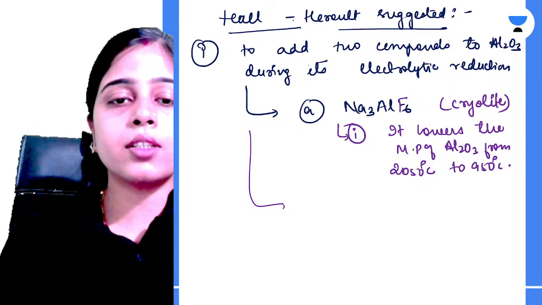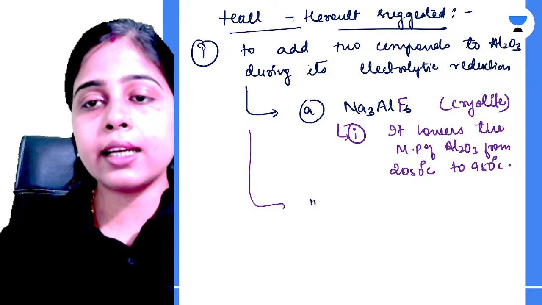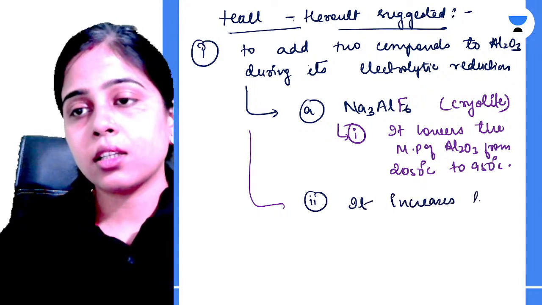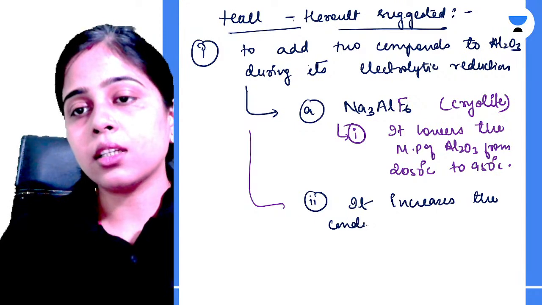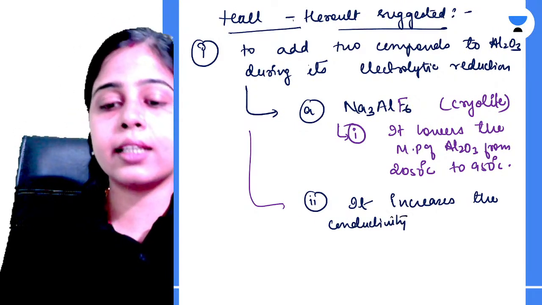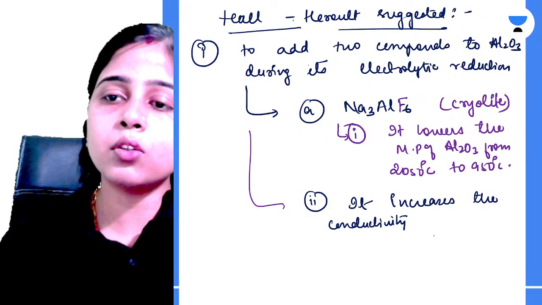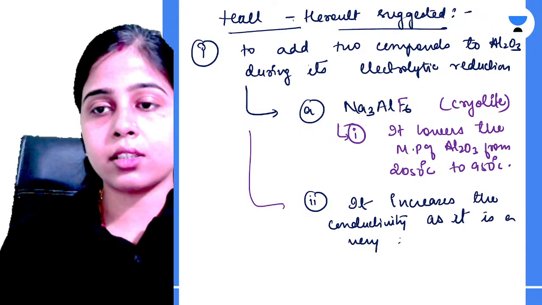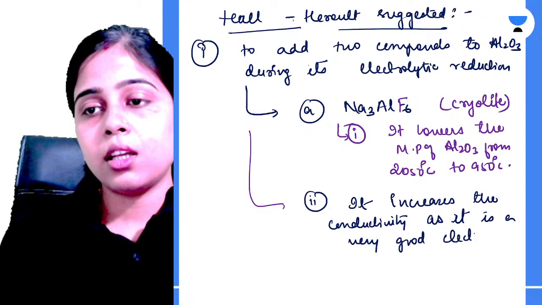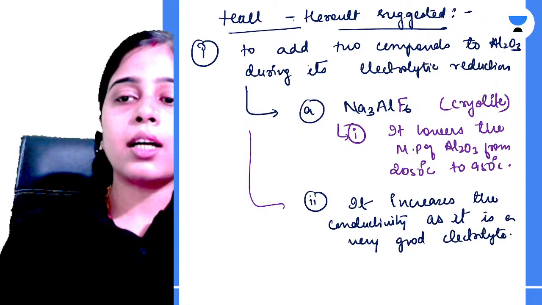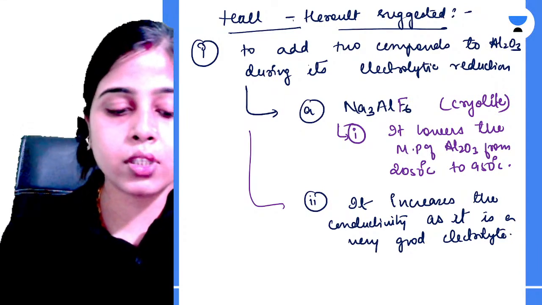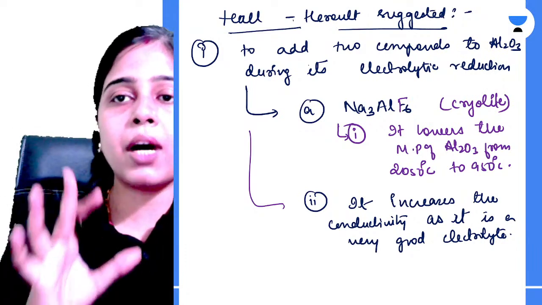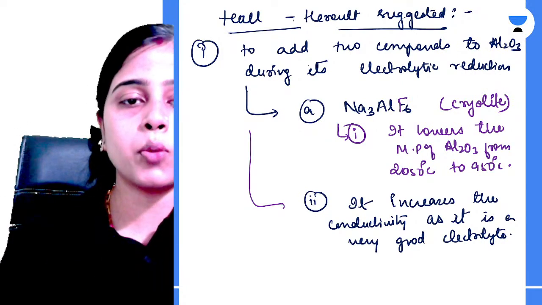Second function that it was serving was that it was increasing the conductivity also. Your cryolite was also increasing the conductivity, as it is a very good electrolyte. Clear? So ये आपका conductivity भी increase कर रहा था because it was a very good electrolyte. So this was the first compound added to your electrolytic reduction of alumina.